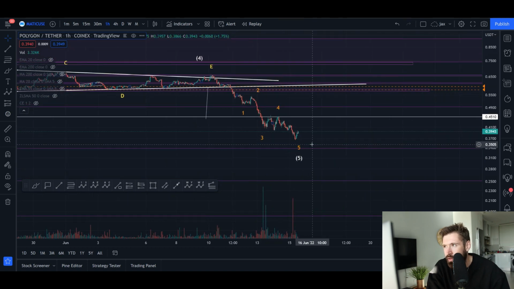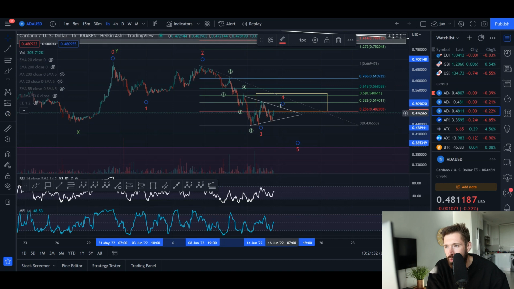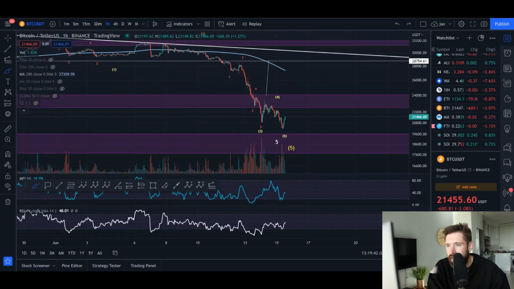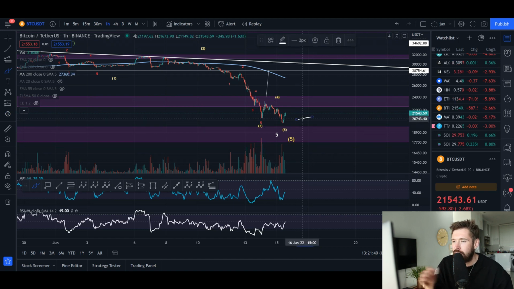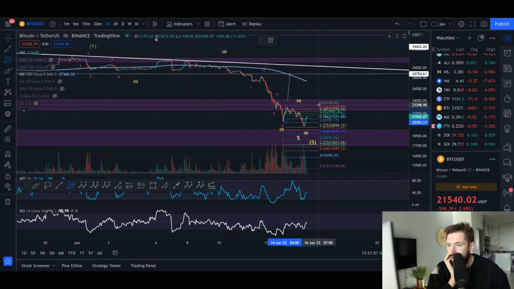I still think we could come down a little bit more. Just looking at other altcoins like ADA, I do think one more wave down is coming for ADA. And I do think BTC could definitely come down a little bit further here. This is a bit of a shallow wave 5 in my opinion.